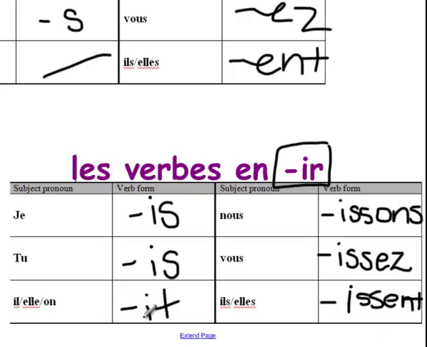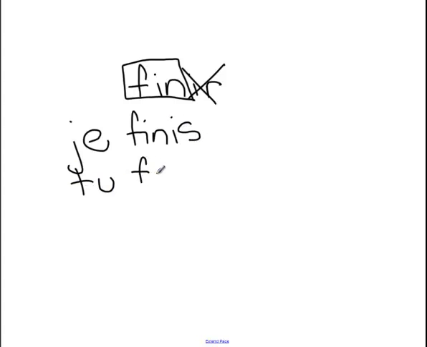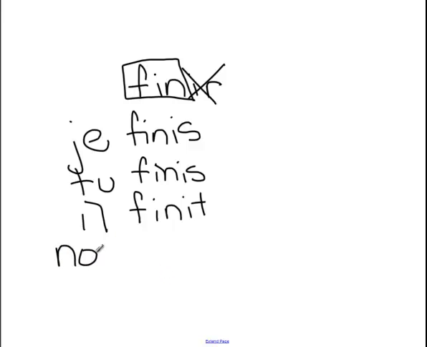So I'm going to take an IR verb and show you what the verb chart would look like. I'm going to take the verb finir, which is a regular IR verb. If I want to say I am finishing, we would find the stem, which is what we have left over without the IR ending, and you would say je finis. The tu form is exactly the same, tu finis. The il, elle singular, il finit. So you can see the stem is consistent with every subject, we just have the different endings that we add on.